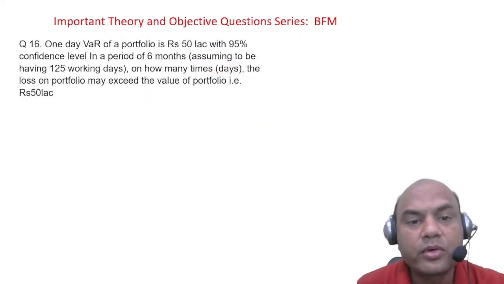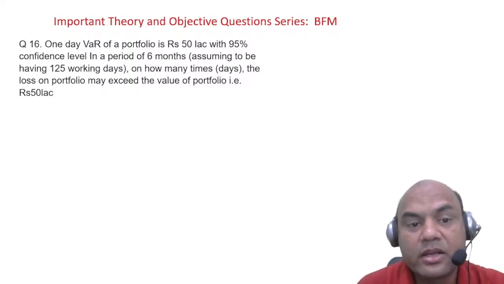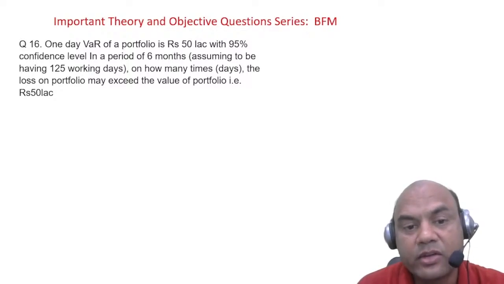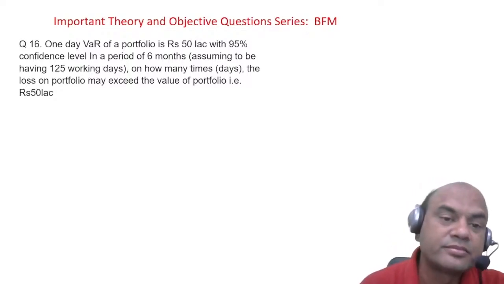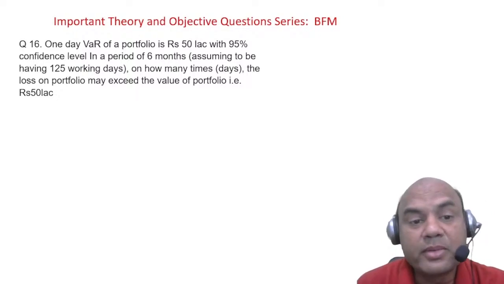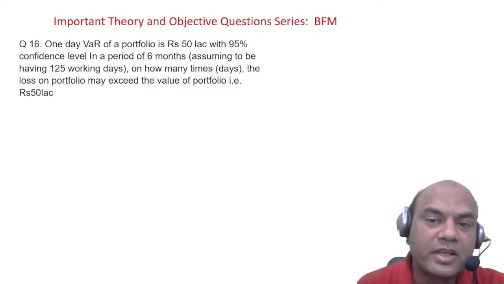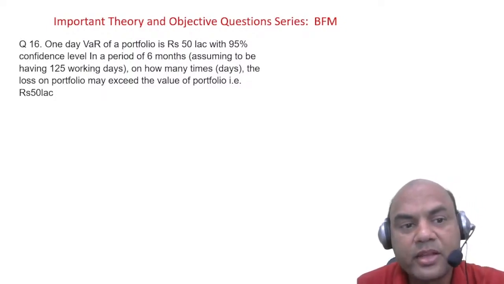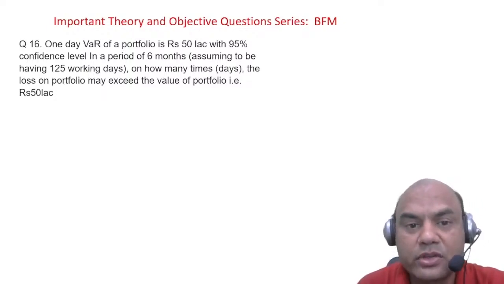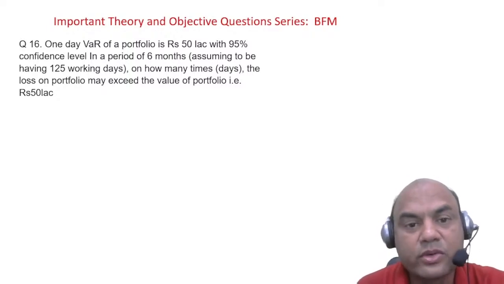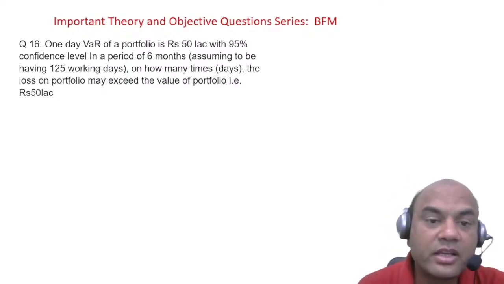One day VAR of a portfolio is 50 lakh with 95% confidence level. In the period of 6 months, assuming 125 working days, on how many days may the loss of the portfolio exceed the value of 50 lakhs? What do I mean by this? Everyone, first you try the answer. Let's try from both sides, you also and me also. First you try the answer. Here no options are given.